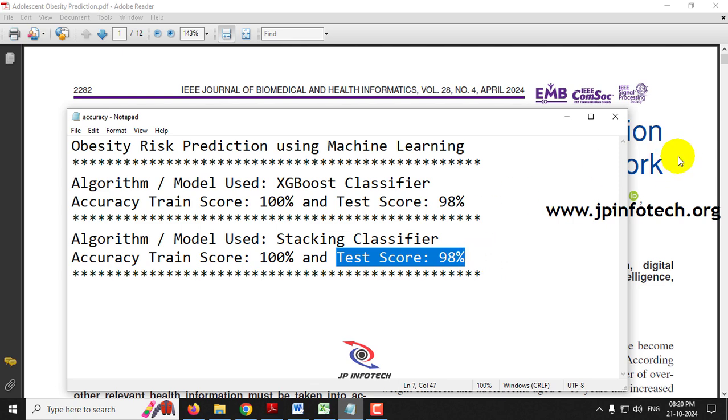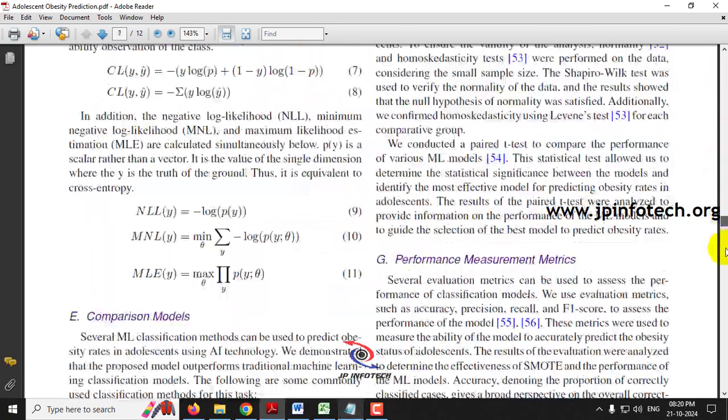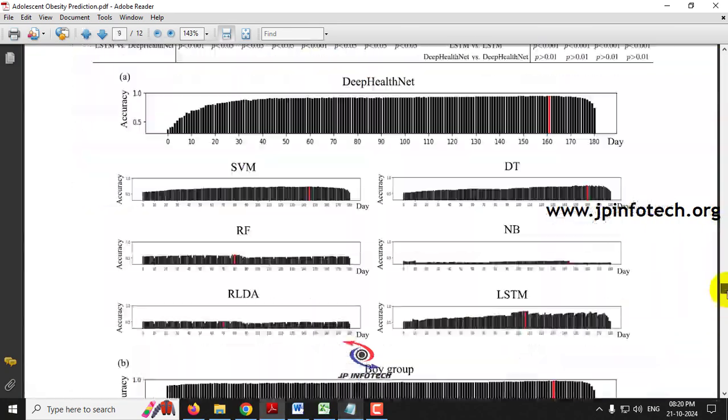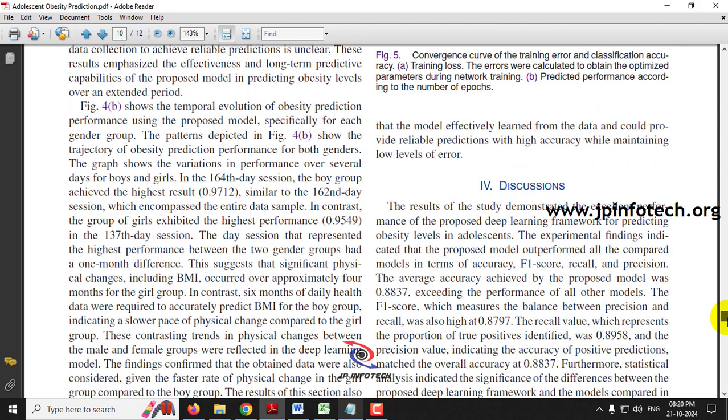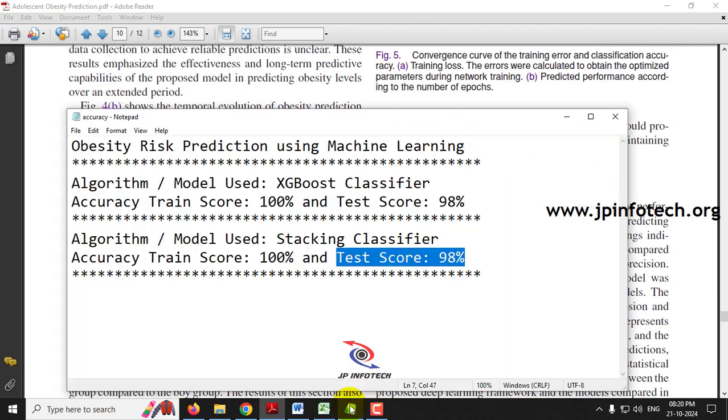The first thing that we have enhanced is that we have used two different models. The existing system's model achieved a lower accuracy of around 80% only, but we have improved the accuracy up to 98%. So the first thing that we have modified and enhanced from the existing system is the model, and the second one is the dataset. Now let us see about the dataset part.